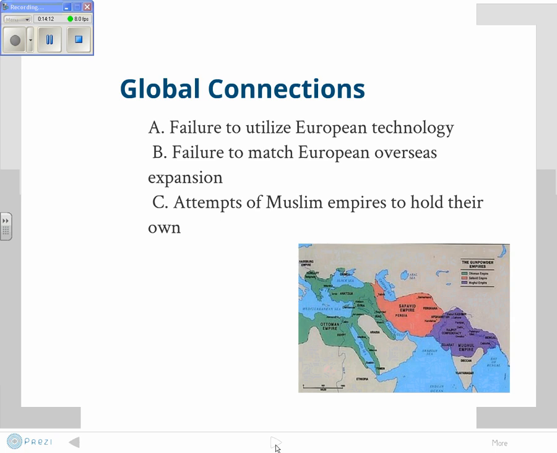While Europe is establishing colonies in the Americas, in Africa, and in Asia itself, these guys have stopped expanding and are not really trying to look outside. In fact, they're shrinking. And there are attempts of these Muslim empires to hold their own within the world. What can they do to hold their own, to continue to fight?